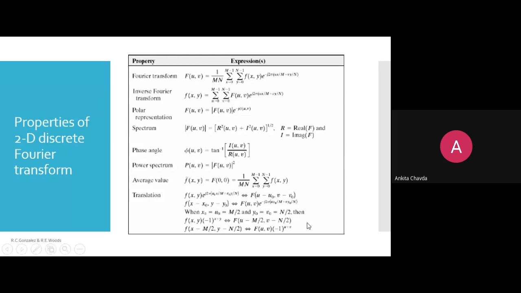Any formula which you remember, you can write. This is the translation, just read this formula that we will apply.